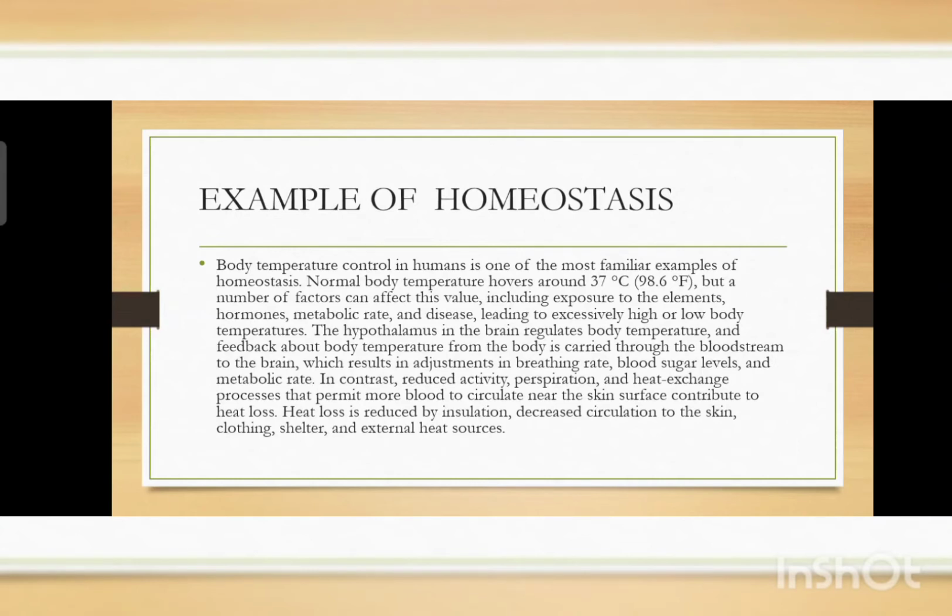The hypothalamus in the brain regulates body temperature, and feedback about body temperature from the body is carried through the bloodstream to the brain, which results in adjustments in breathing rate, blood sugar levels, and metabolic rate. In contrast, reduced activity, perspiration, and heat exchange processes that permit blood to circulate near the skin surface contribute to heat loss. Heat loss is reduced by insulation, decreased circulation to the skin, clothing, shelter, and external heat sources.